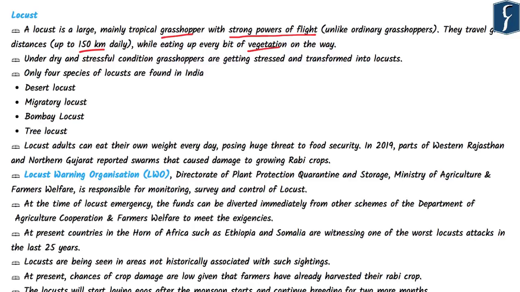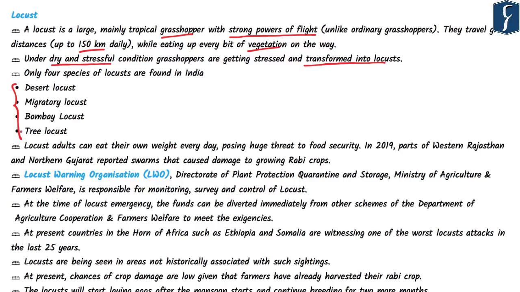Recently, researchers have found that under dry and stressful conditions, grasshoppers are getting stressed and transformed into locusts. That is one way of finding food by developing the power of flight. Altogether, there are 10 kinds of locusts found all over the world, but only 4 kinds of locust, desert locust, migratory locust, Bombay locust and tree locust, are found in India.